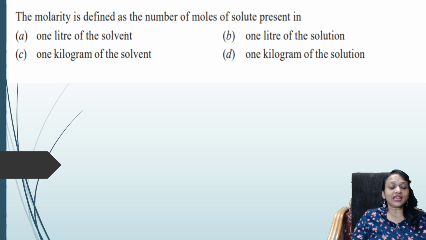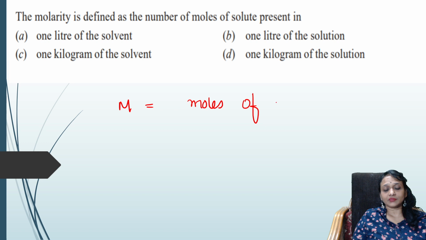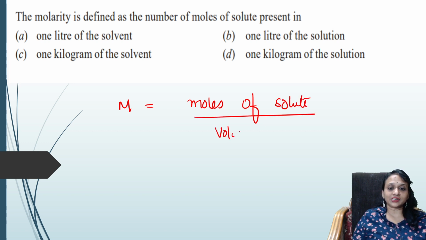Next question. Molarity is defined as the number of moles of solute present in. Molarity formula is M equals moles of solute divided by volume of solution in liters. Correct? Volume of solution in liters.